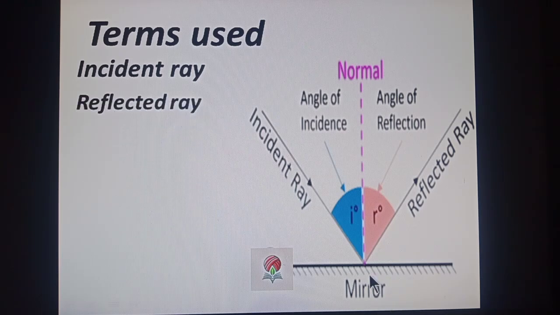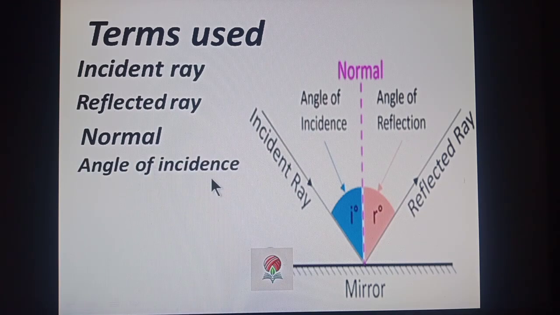The ray that comes after reflection from a smooth, polished surface, from a mirror, is called reflected ray. The bounced back ray is called reflected ray. Third thing is normal. Actually, it is an imaginary line that we assume, which is perpendicular to that reflecting surface. A line taken perpendicular to the reflecting surface is called normal.